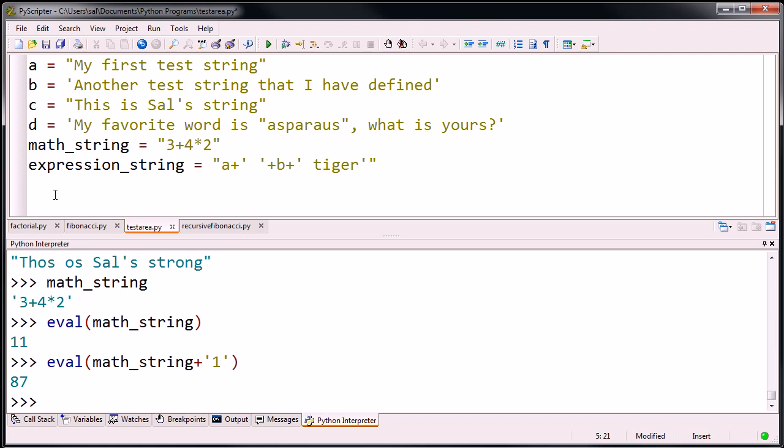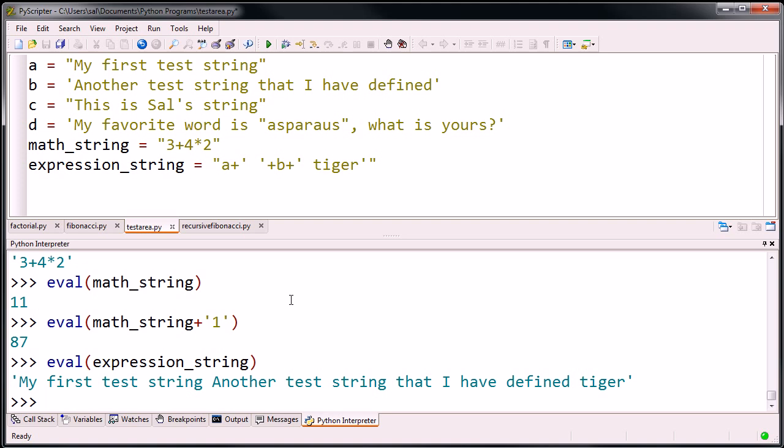And you can do other things. We can evaluate this expression string right over here. That's why I set it up like that. Eval expression string. Really fun to play with. I could do this all day. Eval expression string. Remember, expression string is just a string, but when we evaluate it, you might want to pause and think what you're going to get. So let's evaluate it. I got all this craziness.